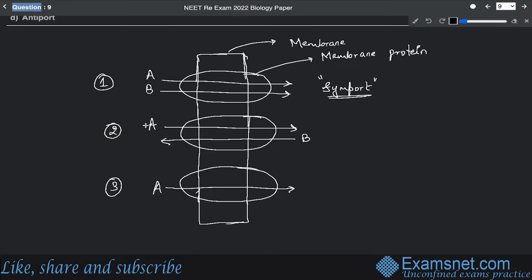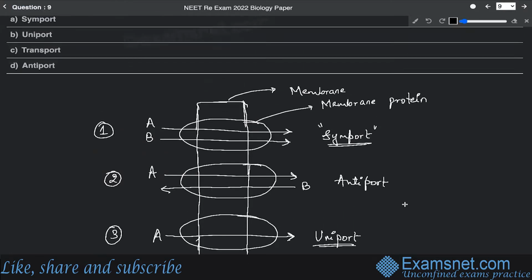Whenever two molecules pass through the membrane protein in opposite directions, that is called antiport. And when a single molecule passes across the membrane with the help of a membrane protein, irrespective of the presence of the other molecule, that is called uniport.